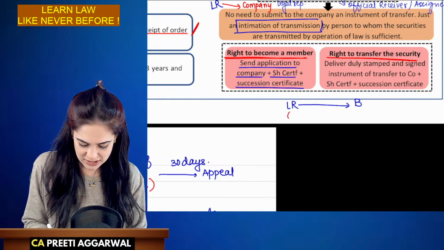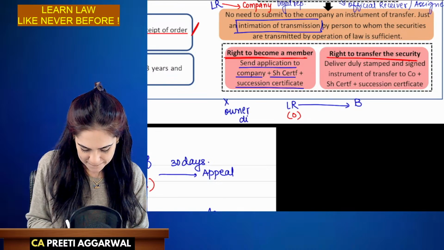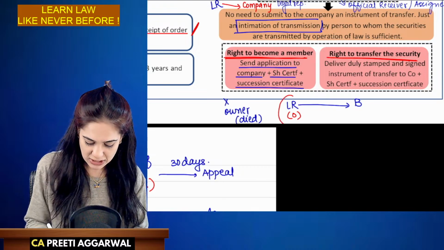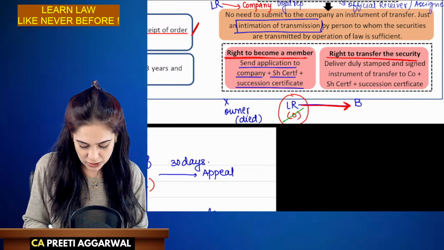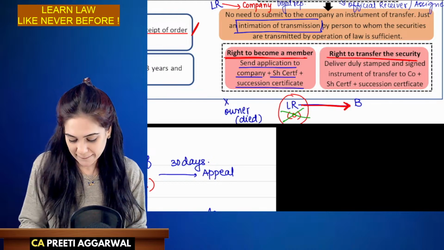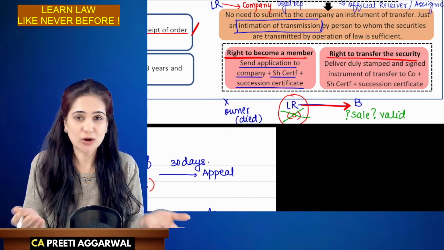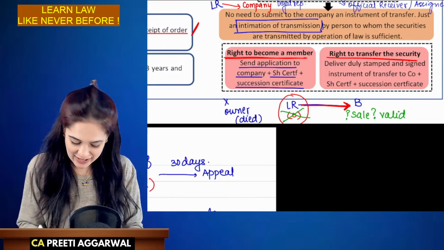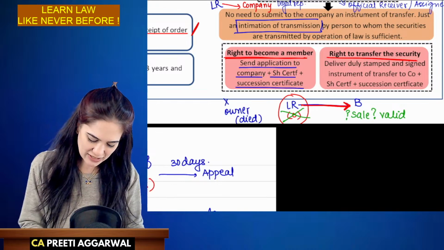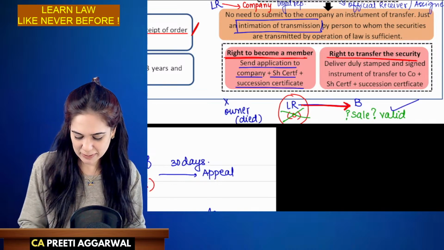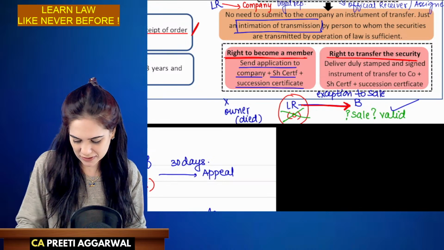Now the question arises, if X was the owner and then he died, and the legal representative has not transferred the shares in his name, he wants to transfer the shares further. Now the question arises, he's not the owner. But will the sale be valid? How can a non-owner transfer a good ownership title? Law says it's an exception. Even though the legal representative is not the owner, the sale will be valid. It's an exception to sale by non-owner.